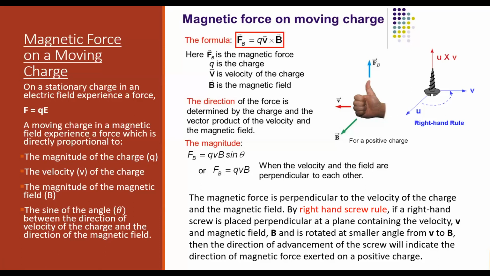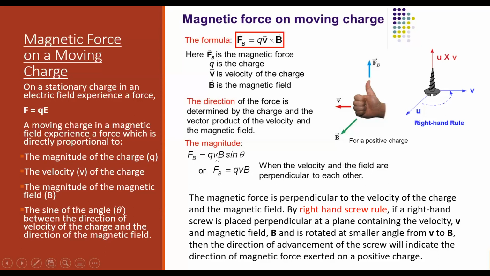A cross B is equal to AB sine theta. So Q into V cross B is equal to QVB sine theta. That is why force is directly proportional to charge, velocity of the charge, the magnetic field B, and also sine of the angle theta between V and B.